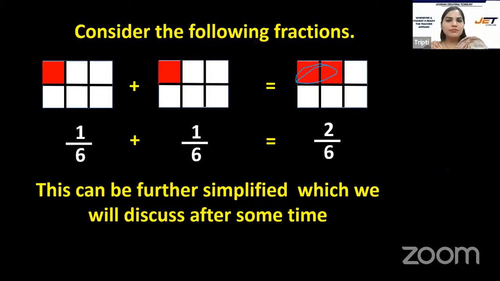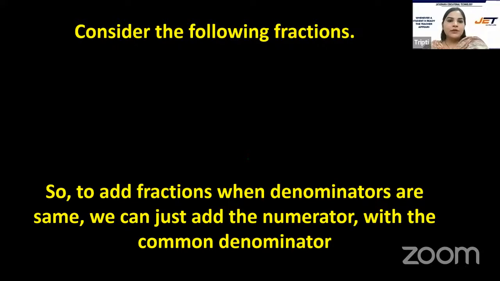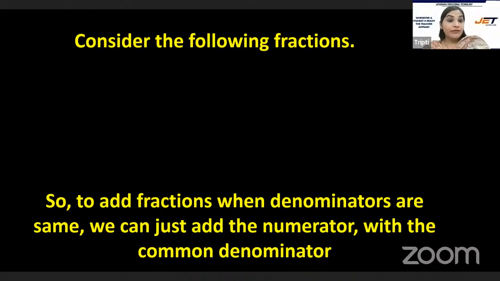This can be further simplified, which is like reducing or bringing to its lowest term, which we are going to learn in our future classes. So to add fractions when denominators are the same, we just need to add the numerators. We do not add the denominators.